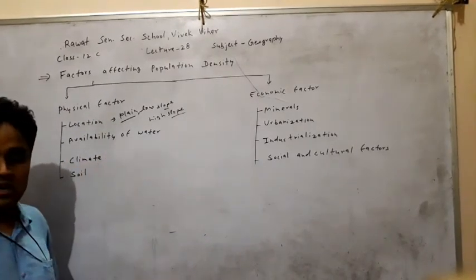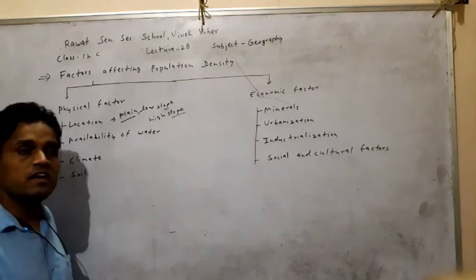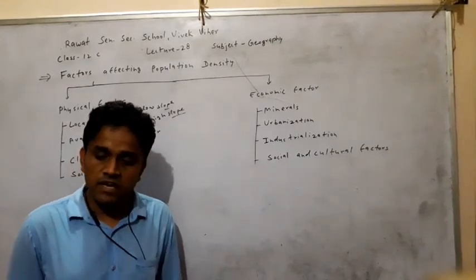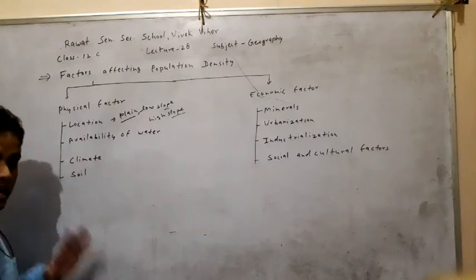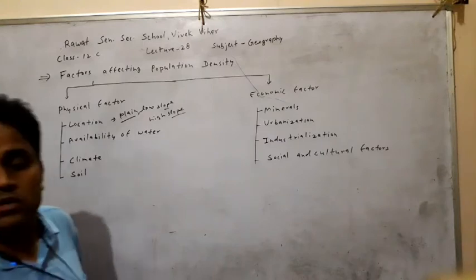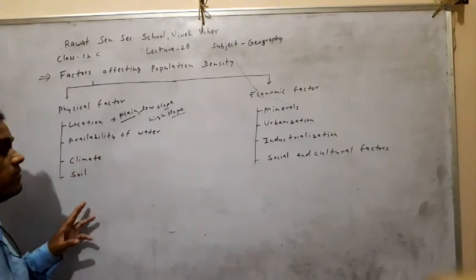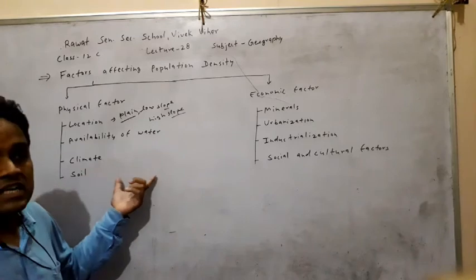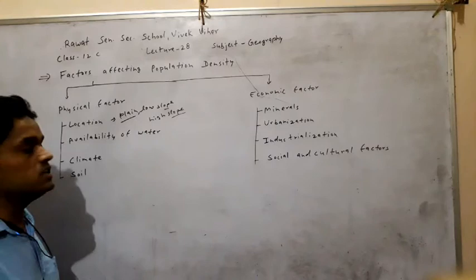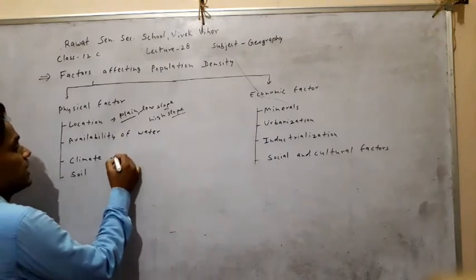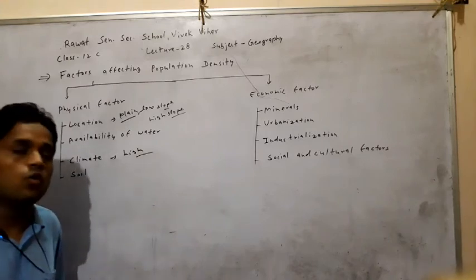Next step, climate. Climate also directly and indirectly affects the population density. Hot and cold regions and regions with high rainfall are not suitable for living, so low population density is found there, with no human settlement. Where there is a pleasant, suitable climate, high population is found, and in unsuitable climate regions, low population is found.